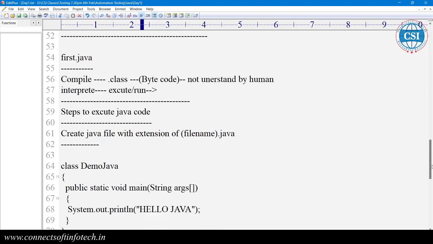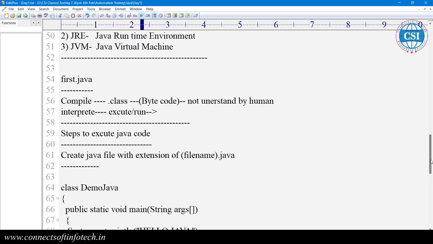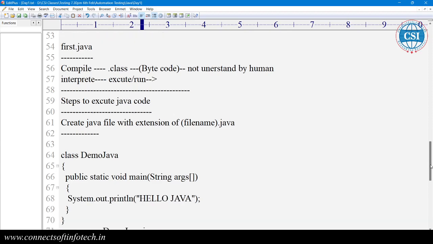So Java is a platform independent language, because it runs on various environments. If you develop the application in Windows, this same application can run on a different environment. That's why many banking projects are developed in Java. Bankers are using applications developed in Java because it has high security.